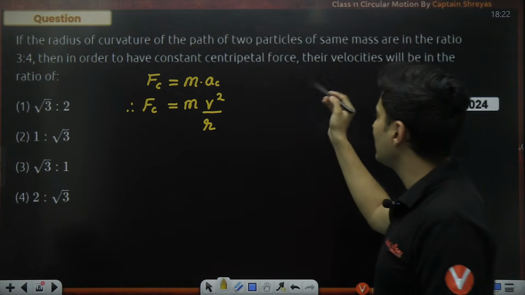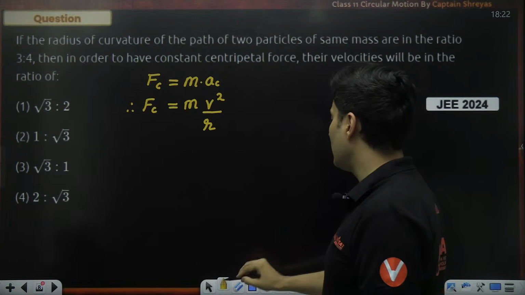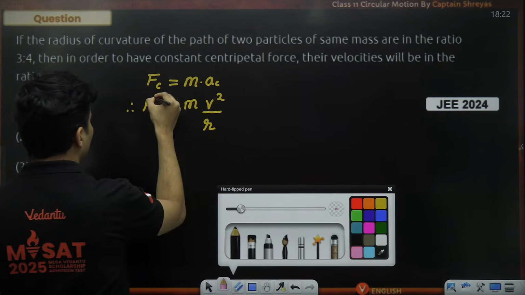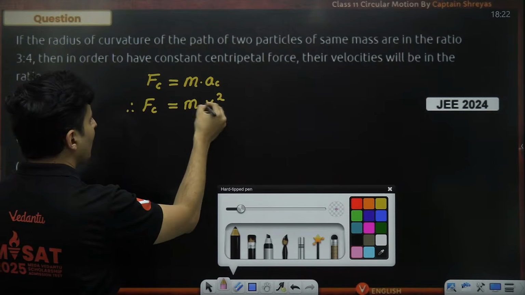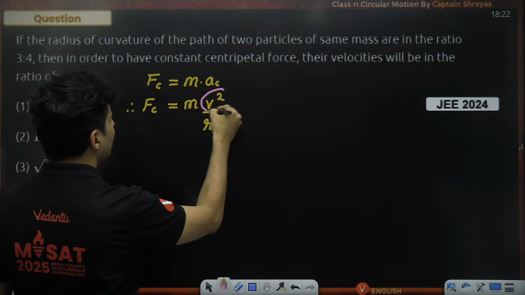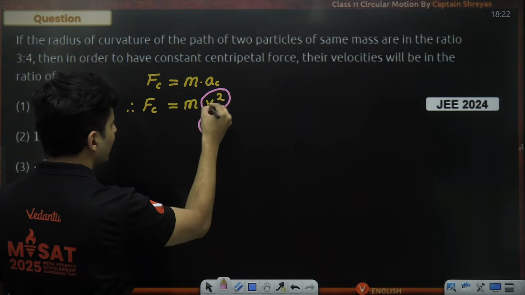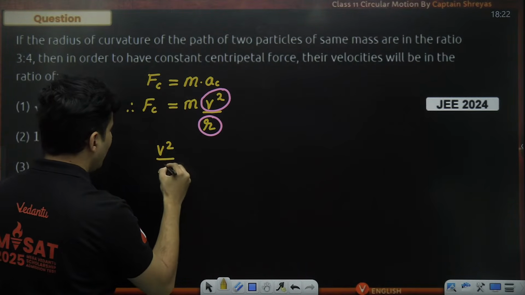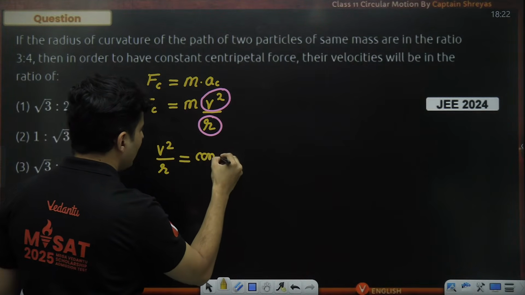Velocities ratio is asked, and they have same centripetal force. So what are the things which are different? Centripetal force is same, mass is same, velocity is different, and radius is different. So from this, I can say v square by r is basically a constant.